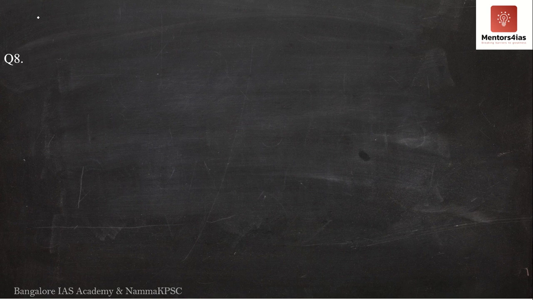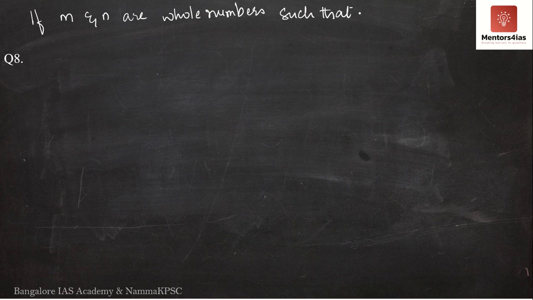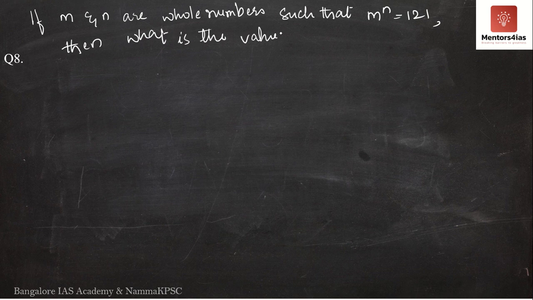Now question number 8 says, if m and n are whole numbers such that m to the power n is equal to 121, then what is the value of m minus 1 whole to the power n plus 1?